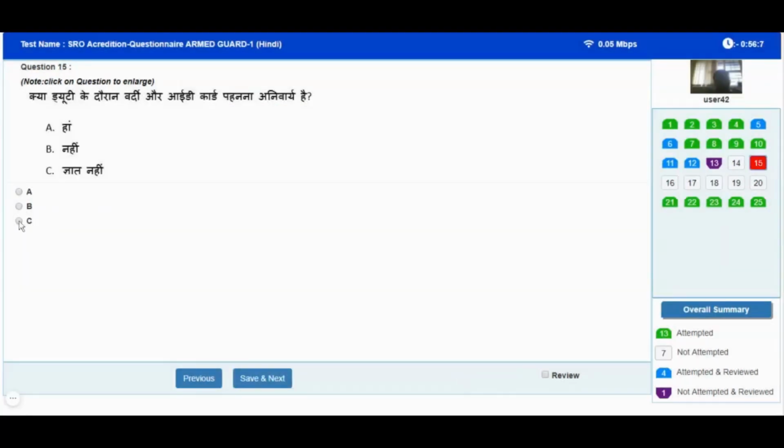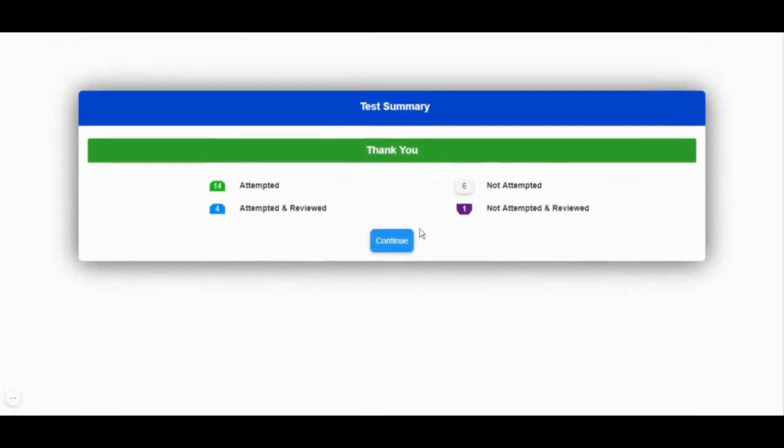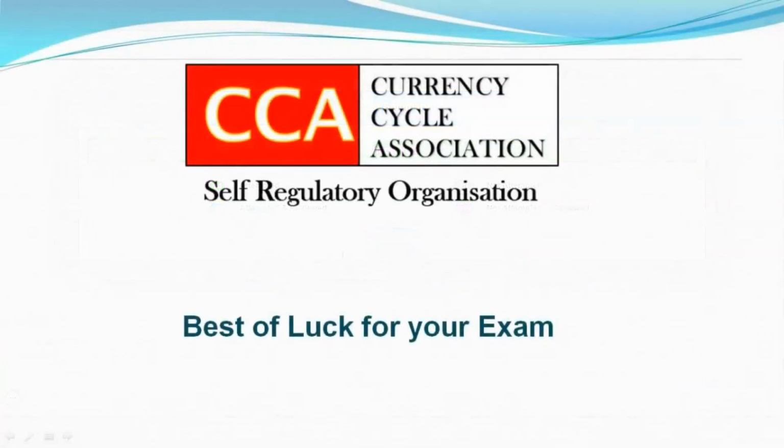Once you click on yes button, your test will get submitted. After that, this kind of screen will be visible to you. Here, the summary of attempted, not attempted, marked for review question will be available to you. After that, you can log out of the system.